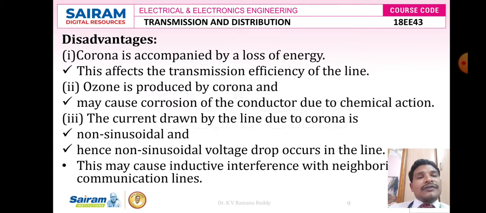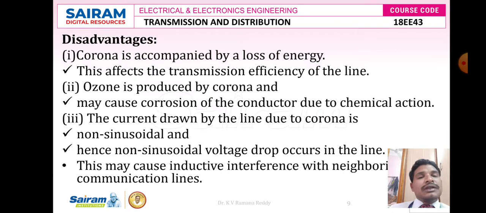The major disadvantage of corona is that once the corona effect takes place, there is a loss of energy. This affects the transmission efficiency of the line, and ozone is produced. That means ozone gas is produced by the occurrence of corona. It may cause corrosion on the conductor due to chemical action. The current drawn by the line due to corona is non-sinusoidal. Hence, a non-sinusoidal voltage drop also occurs in the line. This may cause inductive interference with neighboring communication lines. So telephone interference factor is also one of the disadvantages of corona.